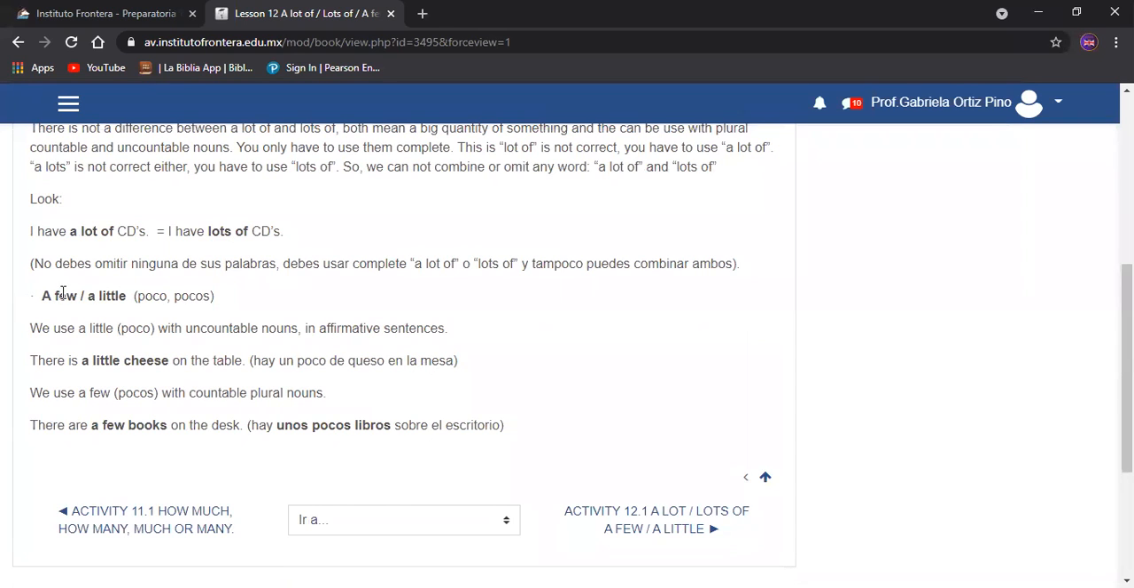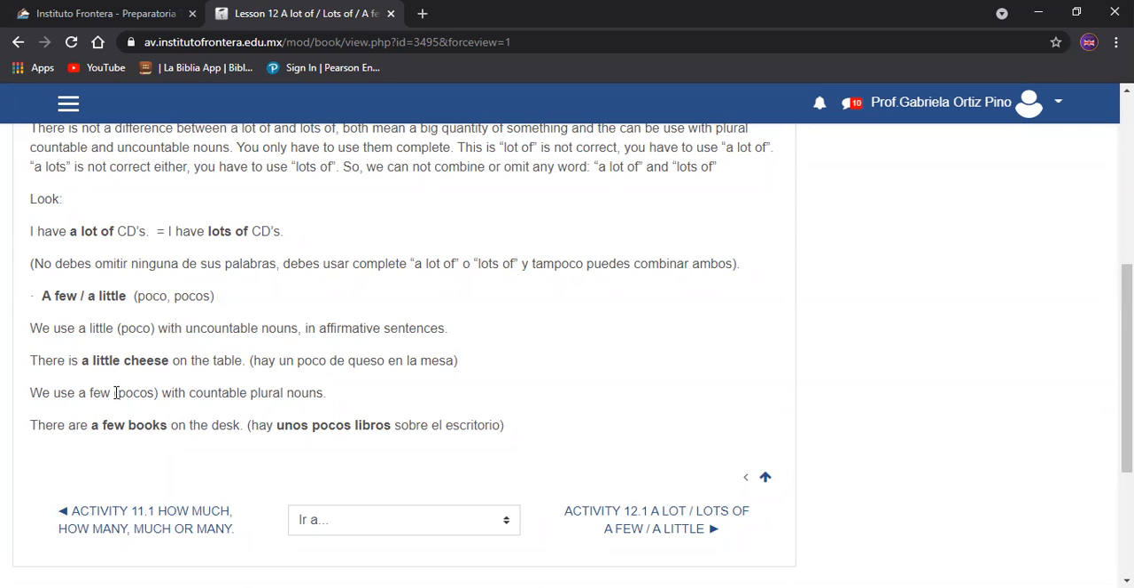Tenemos aquí a few, a little, poco o pocos. We use a little, poco, with uncountable nouns in affirmative sentences. There is a little cheese on the table. No vamos a decir, esto no significa que hay un quesito pequeño en la mesa. Vamos a decir que hay poca cantidad de queso en la mesa. Hay poco queso en la mesa.